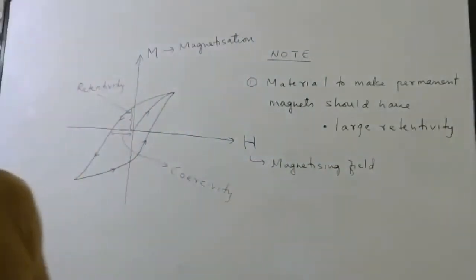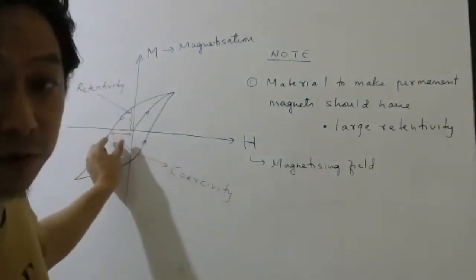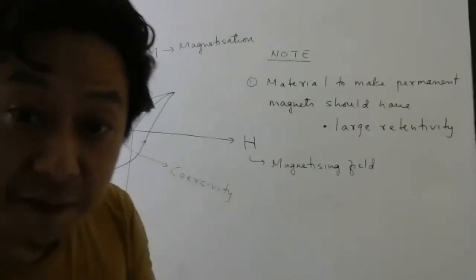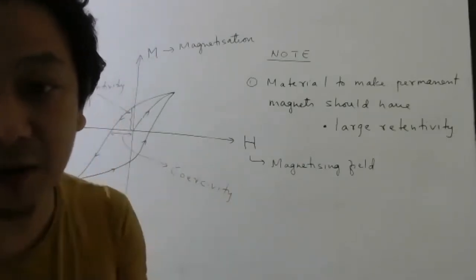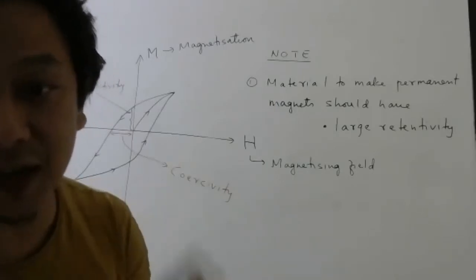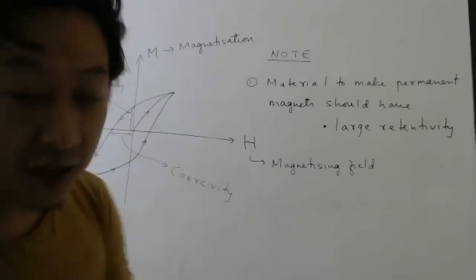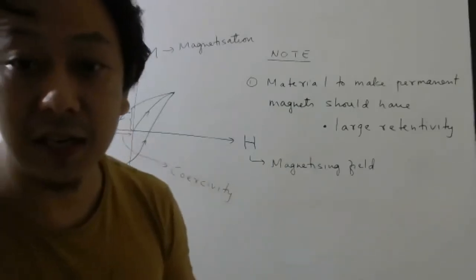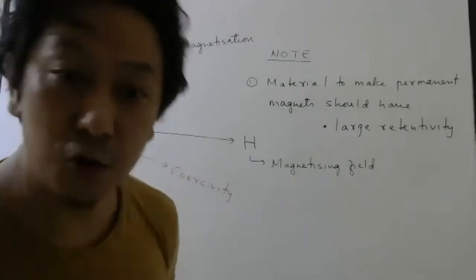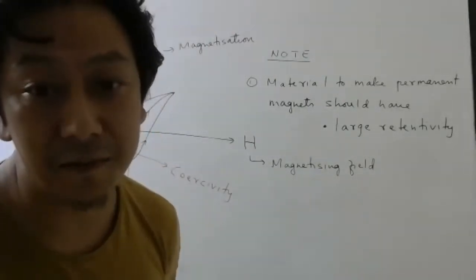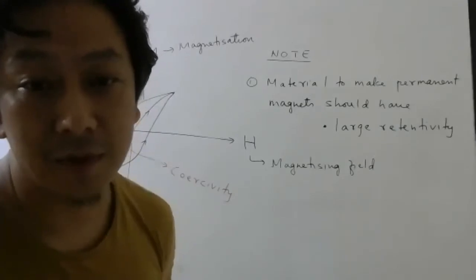What about coercivity? What is coercivity? It is the amount of reverse magnetic field which is required to demagnetize the material. Now think, if this is very small, then somebody can easily demagnetize your magnet. Do you want that? Do you want somebody to easily demagnetize your magnet? No, sir, right?